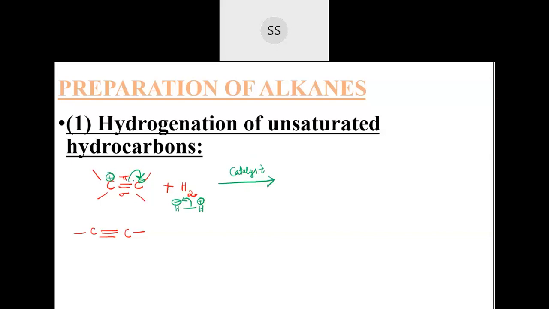That catalyst will help you to break this bond. Okay, so I've just separated the charges here. I made one carbon with negative charge, one carbon with positive. Similarly, you break the bond of this hydrogen also. One you make negative and one you make positive. Now you just have to cross them.